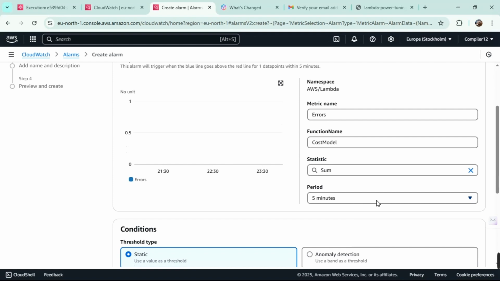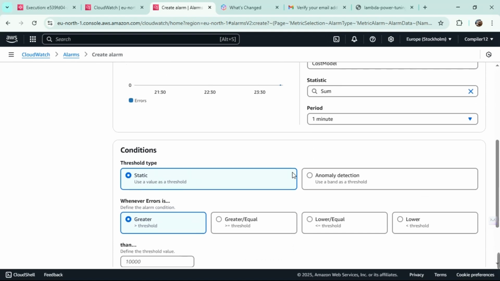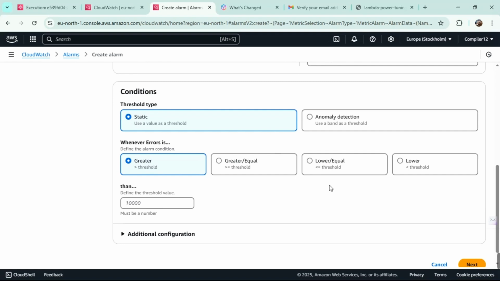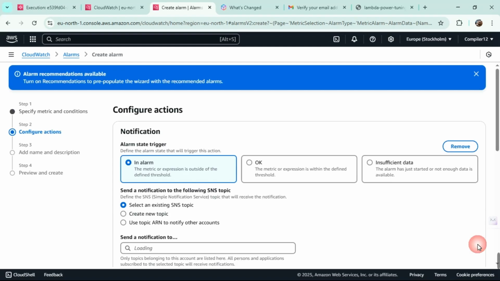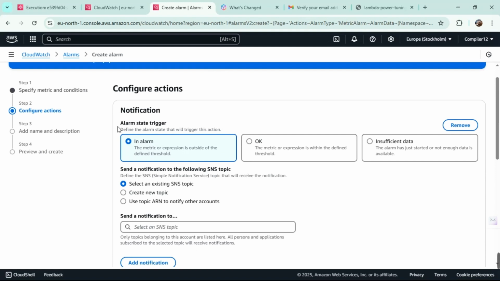not an average. And for the period, let's keep it low. 1 minute is more than enough, because we have to notify them very fast whether there is a cost that has spiked, so that the user will be alert and won't be overspending on the service. It must be 1. Okay, this also must be 1. If the static value is greater than 1, then we will be having a problem. So it will be safeguarding the user's finances. And then we will go into configure the actions.